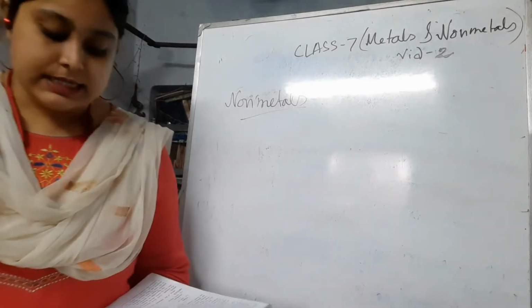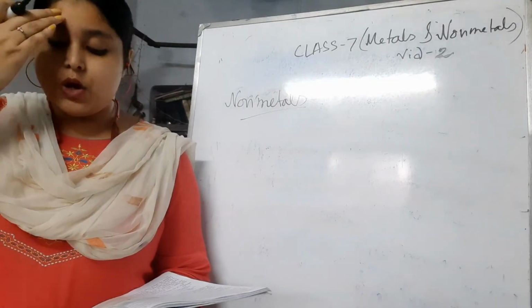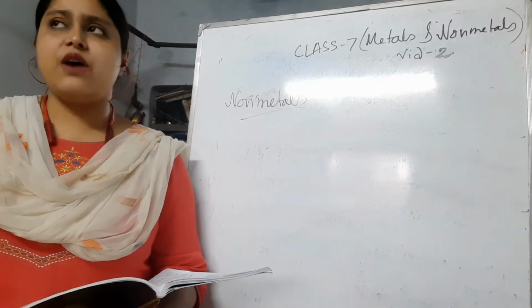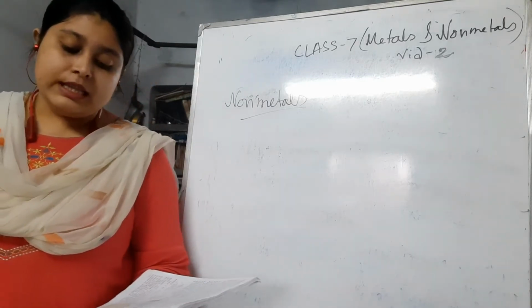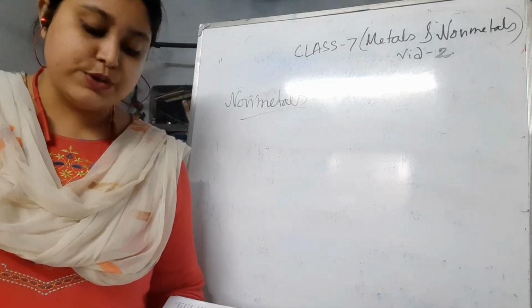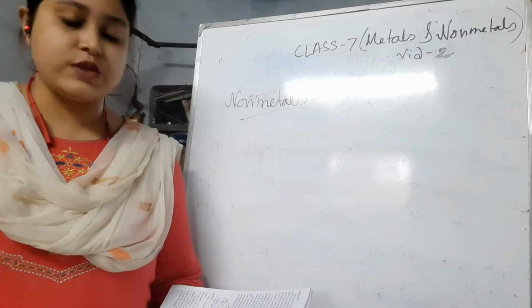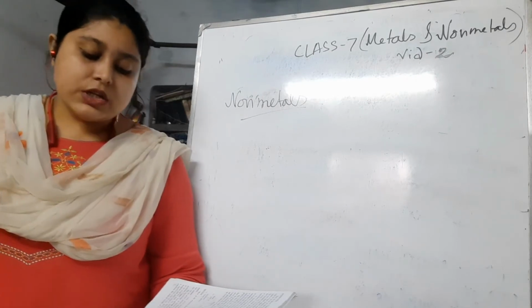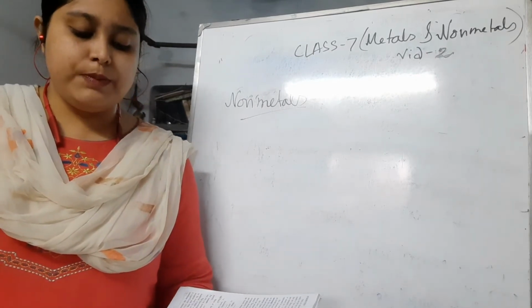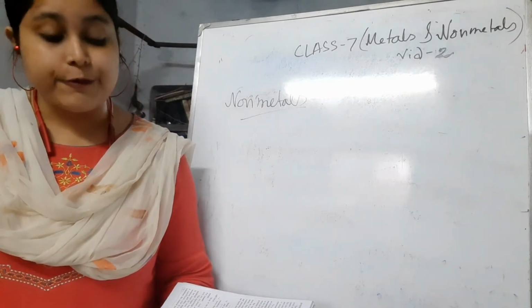Excluding inert gases, there are only 11 non-metals known to us, but now it is going higher, more or less 20. They are hydrogen, oxygen, nitrogen, carbon, fluorine, chlorine, bromine, iodine, sulfur, phosphorus, and many more. Non-metals play a vital role in everyday life.